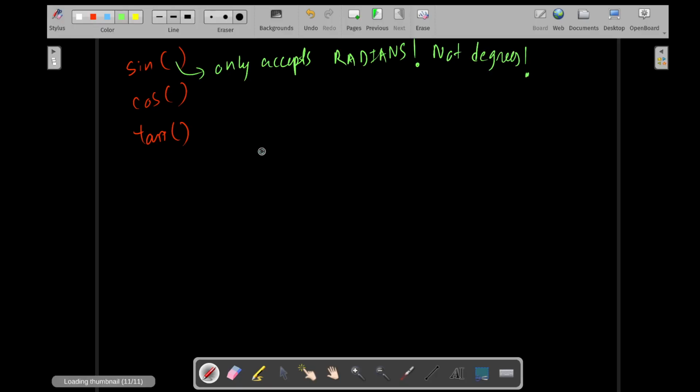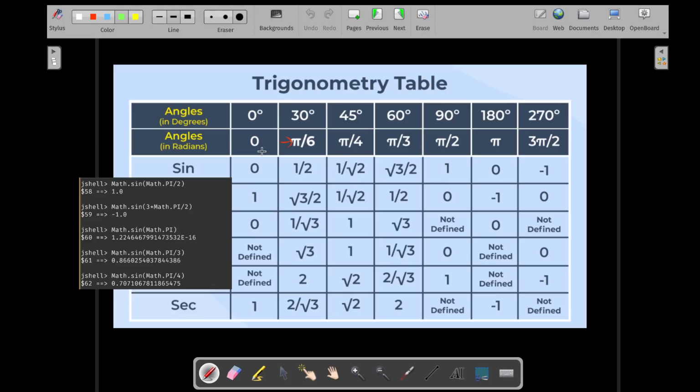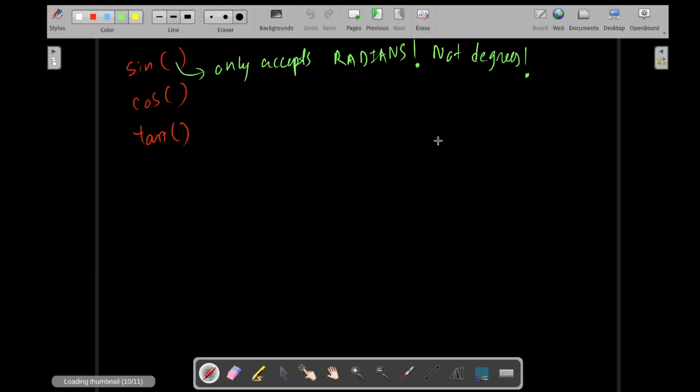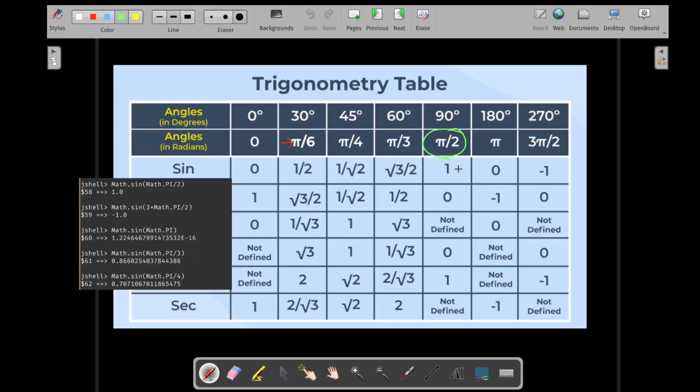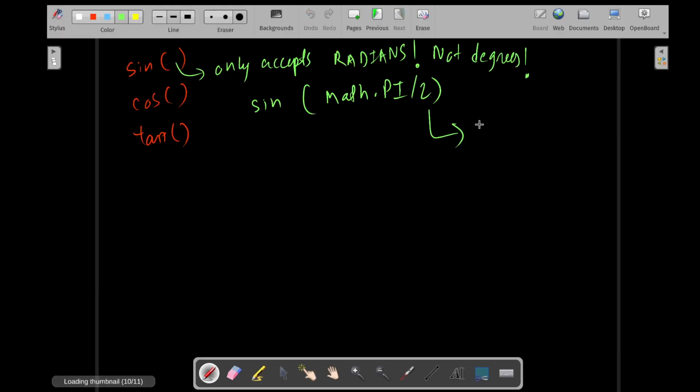So yes, you can do pi by 2. If you do this pi by 2, you can say sine math dot pi by 2, and you should get 1.